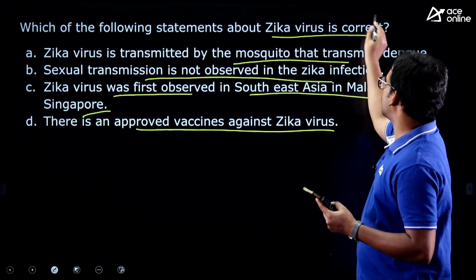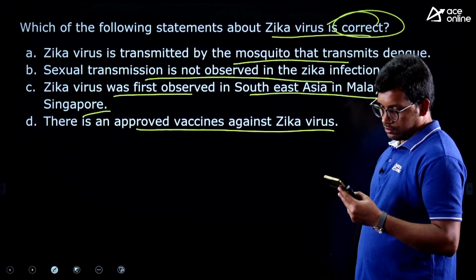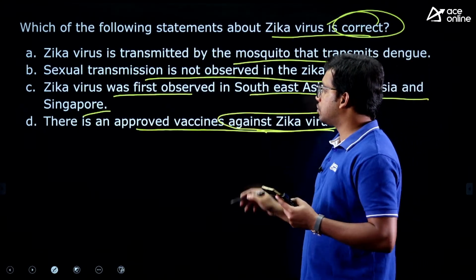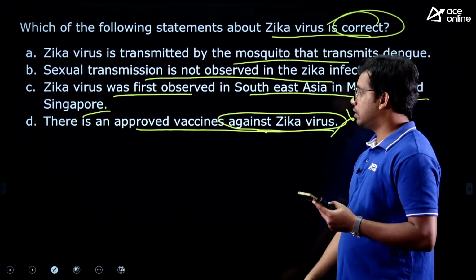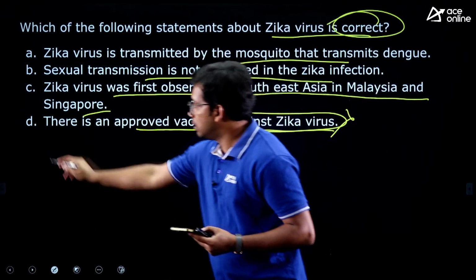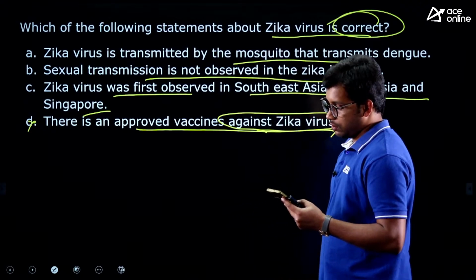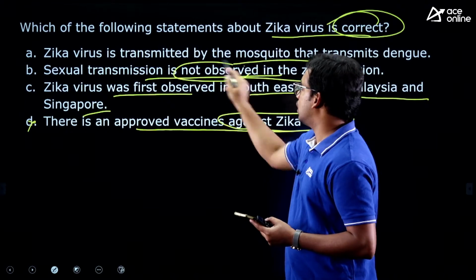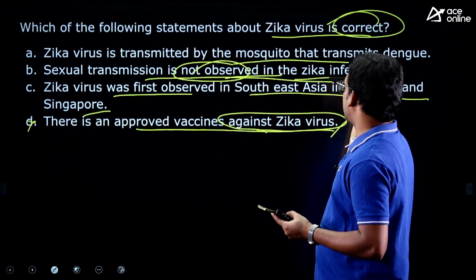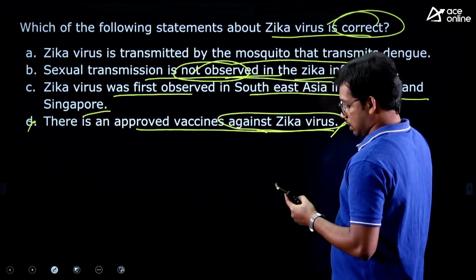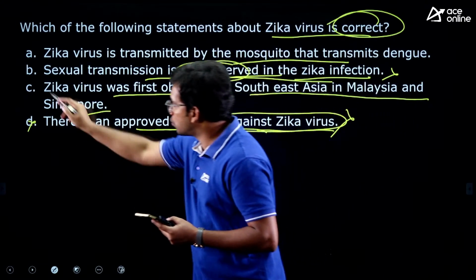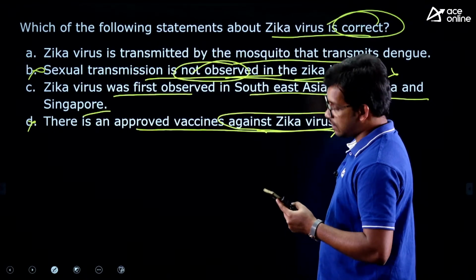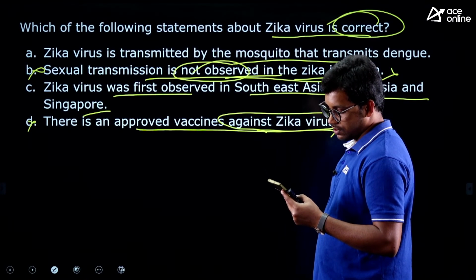They are asking the correct statement. We don't have any vaccines for Zika virus. So we have seen, right? We have discussed this. So D is wrong. Next, sexual transmission is not observed, they are saying. Sexual transmission is possible from Zika infection. So this we have also discussed. So the second statement can also be eliminated. Now you may be stuck with the first and third options.